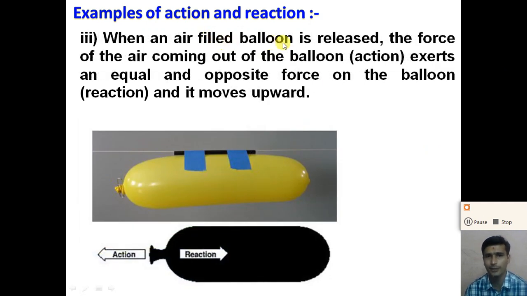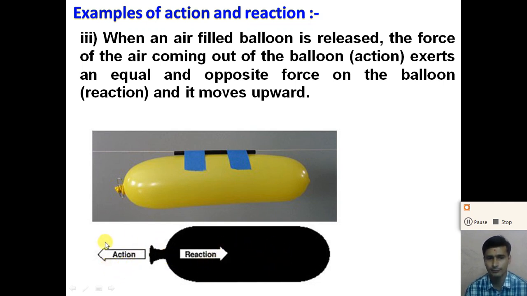Let us see the third example. When an air-filled balloon is released, the force of the air coming out of the balloon is considered an action force, and due to the reaction of this, the balloon moves in an upward direction, right? So when an air-filled balloon is released, the force of the air coming out of the balloon is considered an action force, and due to the reaction, an equal and opposite force on the balloon, right?